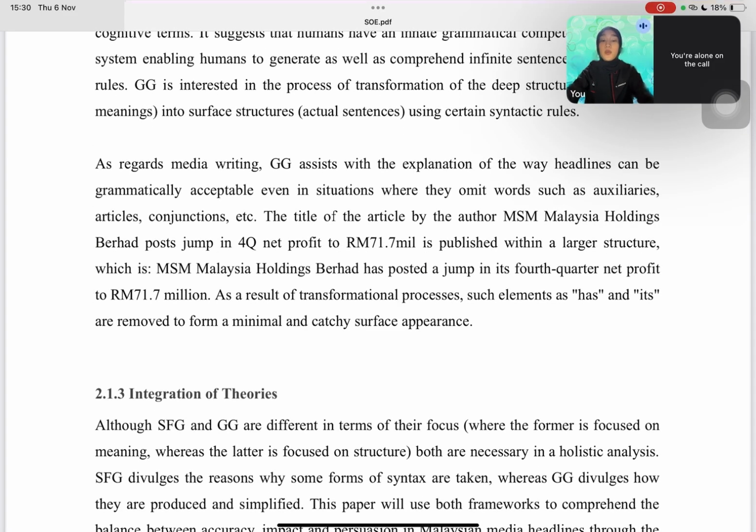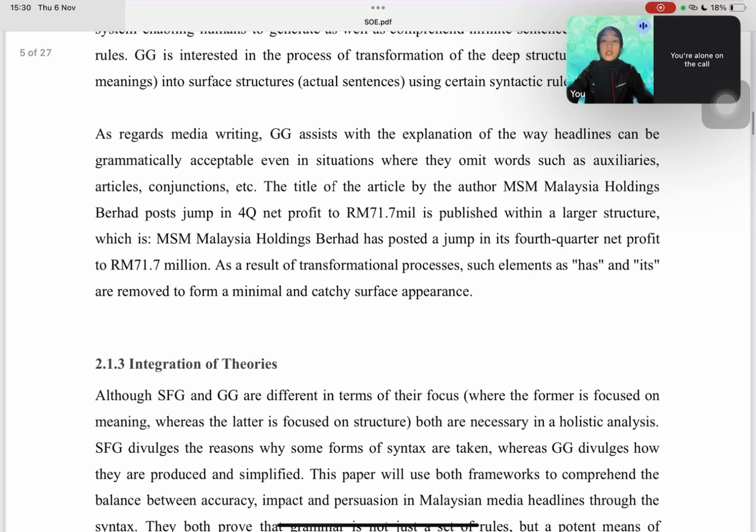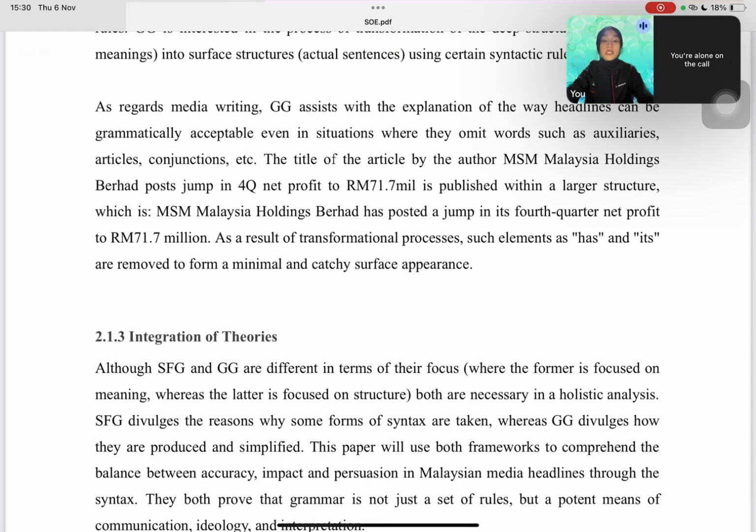When applied to news headlines, generative grammar helps explain why headlines can omit auxiliaries or articles and still remain grammatically acceptable.